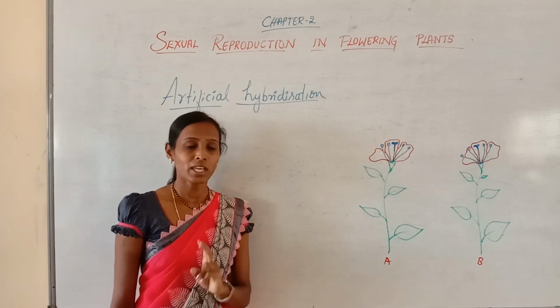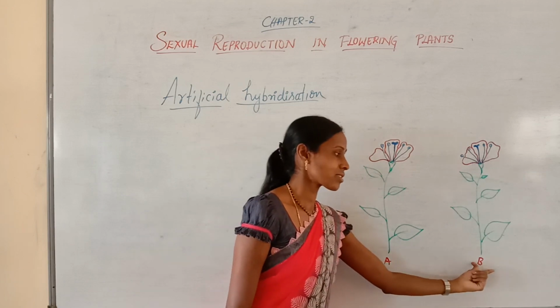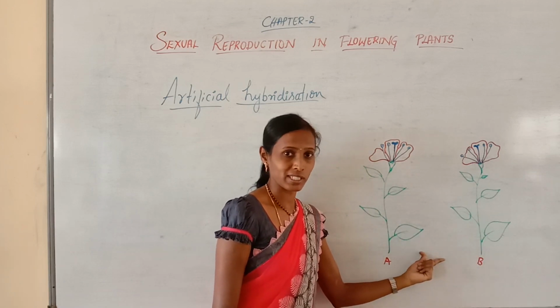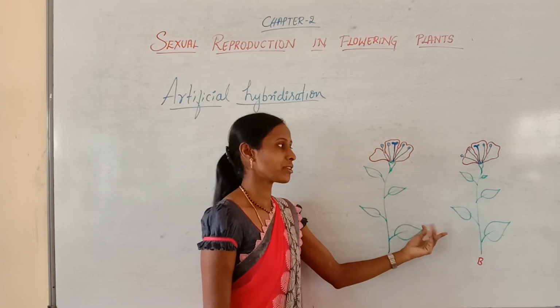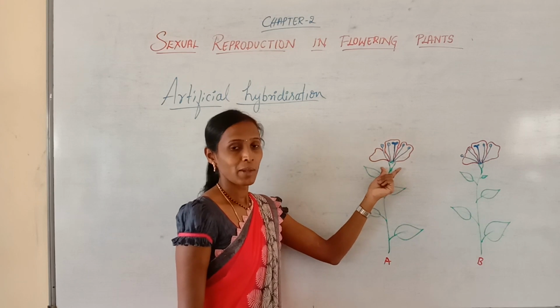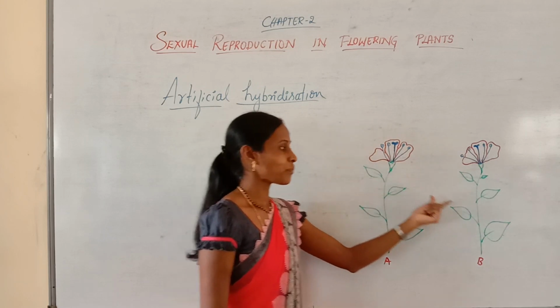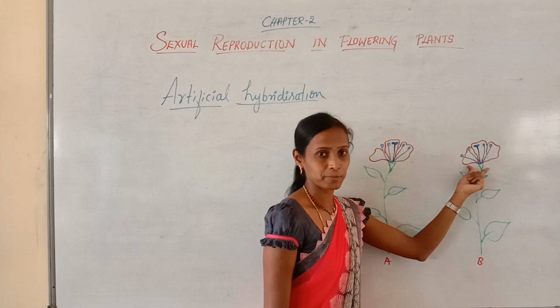For example, if we take two plants, this is one plant, this is the other plant, both belong to the same species but they must be genetically different. Then what does genetically different mean? Consider that this plant produces white colored flowers and this plant produces violet colored flowers.